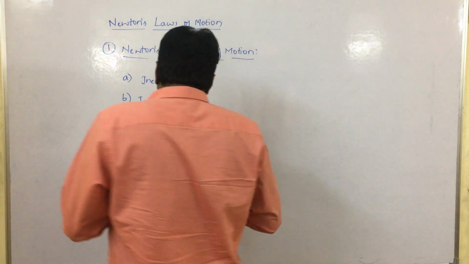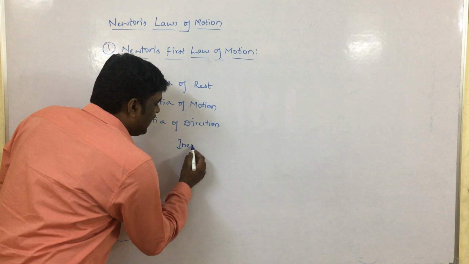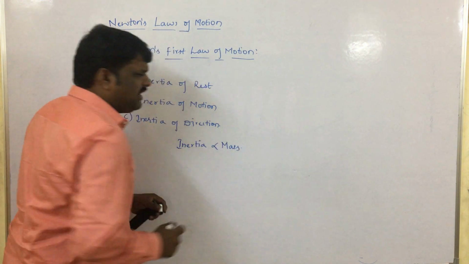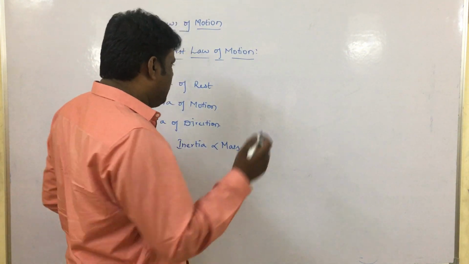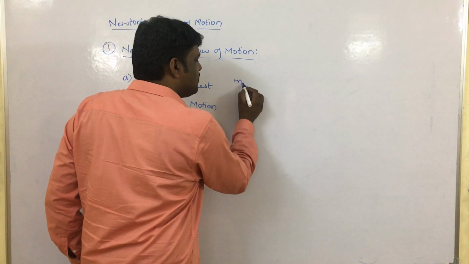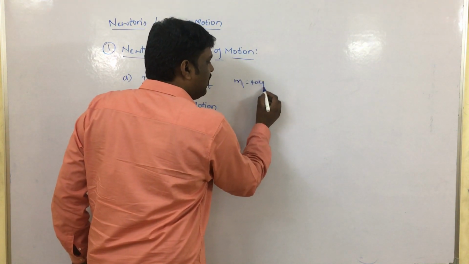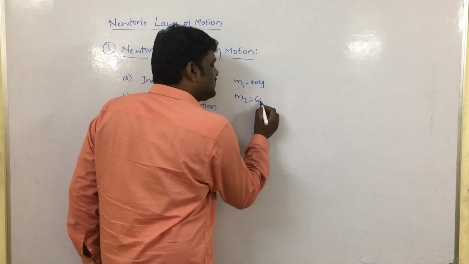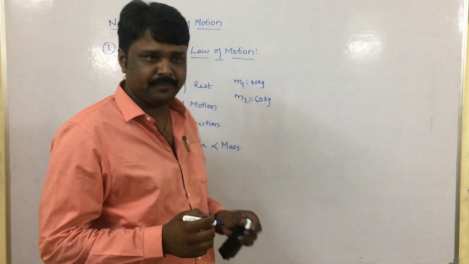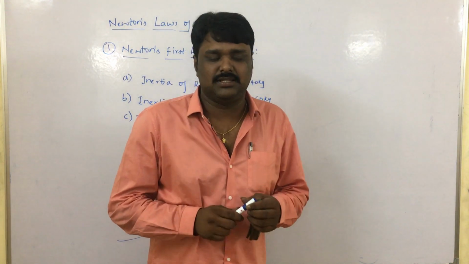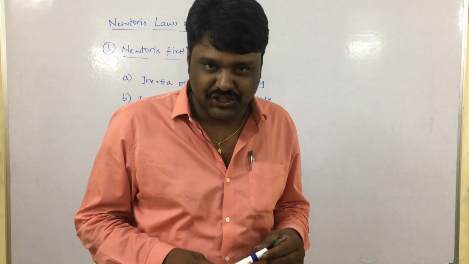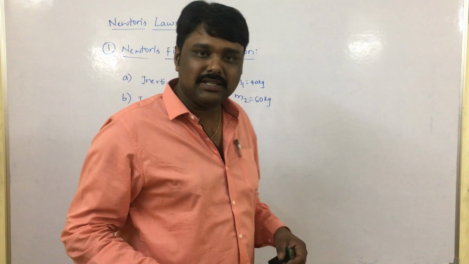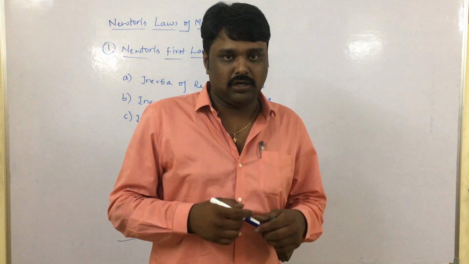Now, this inertia is the only quantity which depends upon the mass, as I said once. Let us see a small example that we have two objects of masses m1, which is 40 kg, and m2, which has a mass of 60 kg. Suppose someone asks us which has more inertia, obviously the object which has the greatest mass, the highest mass, has more inertia.